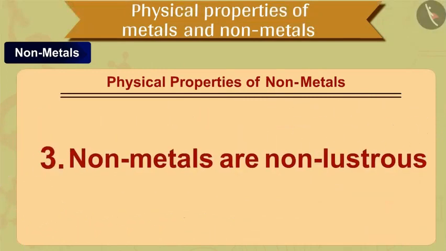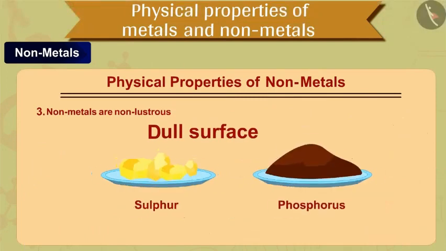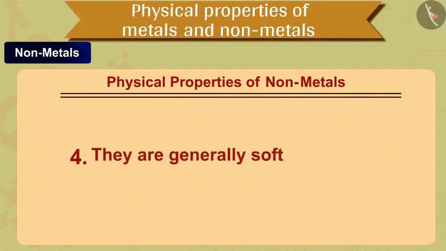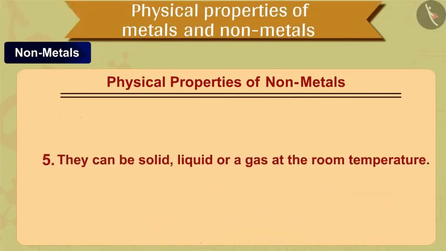The next, third property of non-metals is that non-metals are non-lustrous. It means that they have a dull surface. For example, sulfur and phosphorus. The next, fourth property of non-metals is that they are generally soft, except diamond. The next, fifth property of non-metals is that they can be solid, liquid, or a gas at the room temperature.